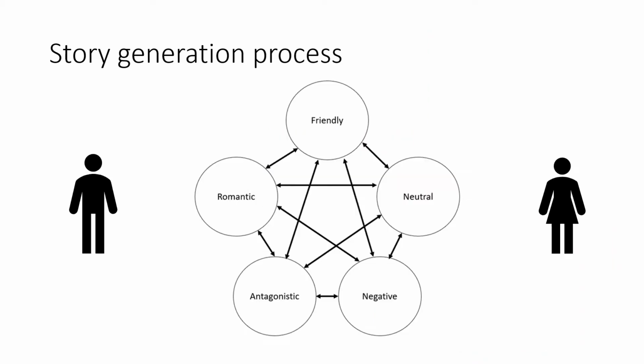The story generation process is implemented using 5 states of relationship: romantic, friendly, neutral, negative, and antagonistic. Throughout the story, the two will change their relationship statuses, and the story will mostly consist of the interactions that lead to these changes. So the story is generated in a number of steps.